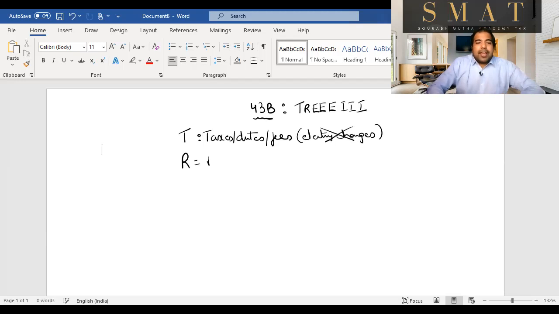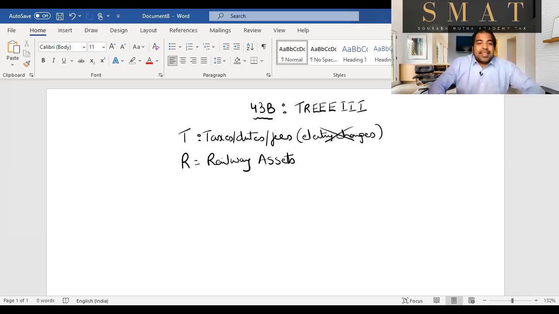Next, R is railway assets. What are these railway assets? When you use railway facilities, for example, you transport goods from one city to the other through railways, you've got to pay them. You get a deduction if you pay them. If you don't pay them, you don't get a deduction. So here they're protecting the interest of railways.